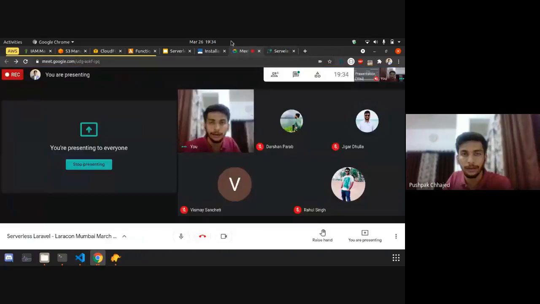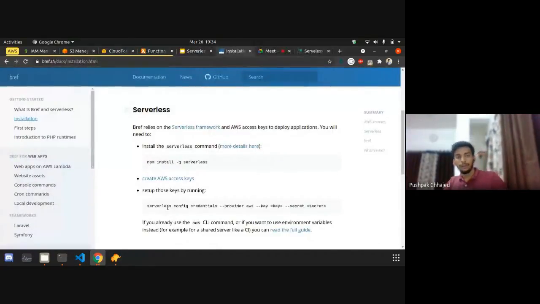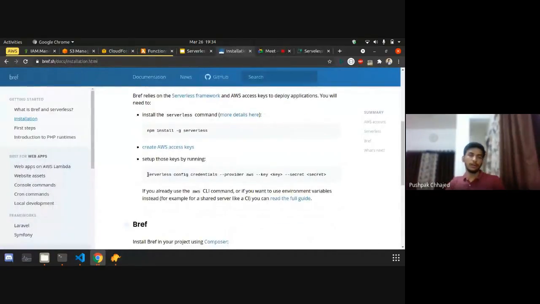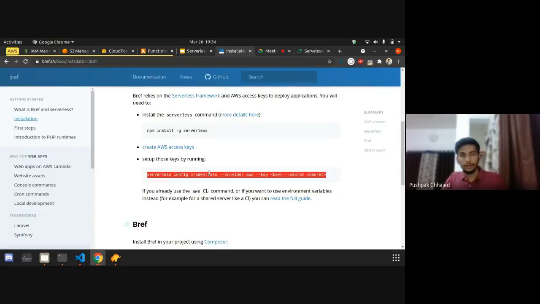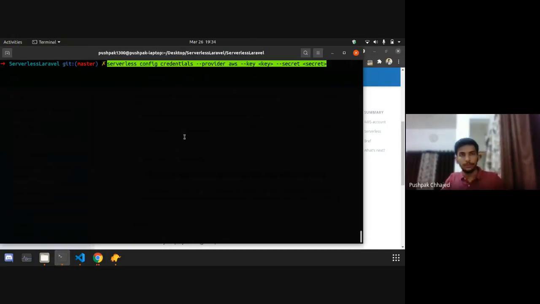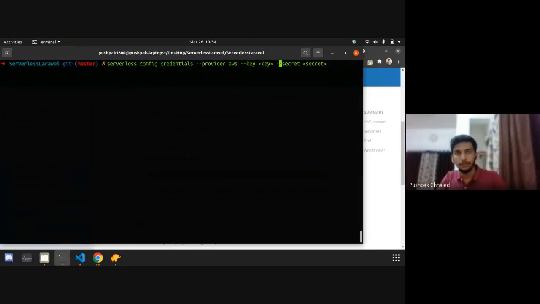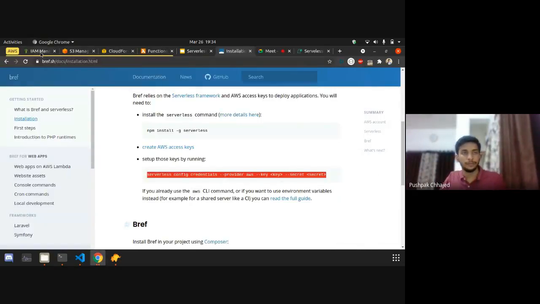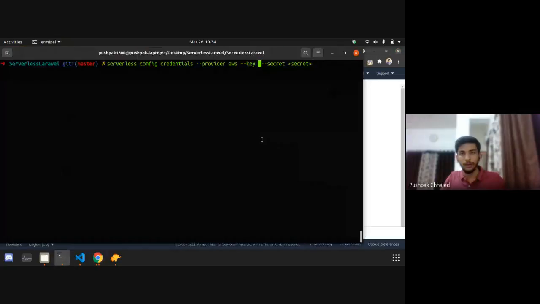After that, they have mentioned in the documentation how to set up the keys with serverless. So you need to connect your serverless client with your AWS account, right? And the way is that I will be copying the key.